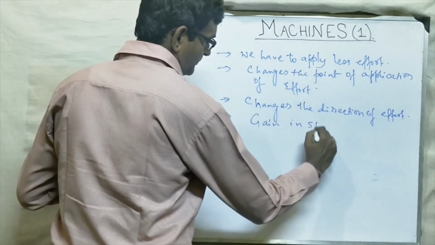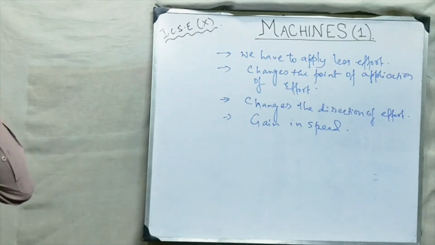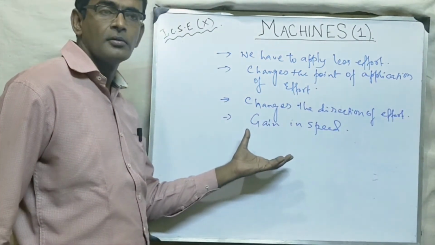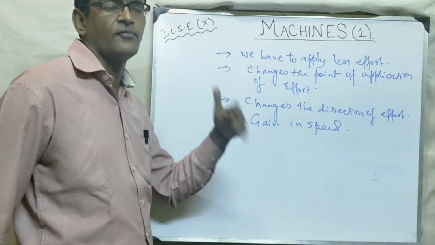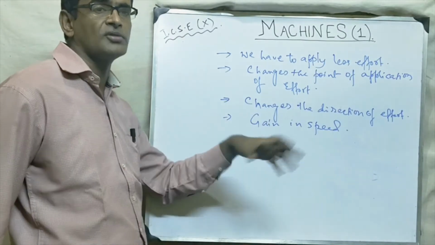Gain in speed. Okay, students? So gain in speed means what? We can do the job with the help of a machine very fast. हम लोग उस मशीन से उस काम को बहुत तेजी से कर सकते.